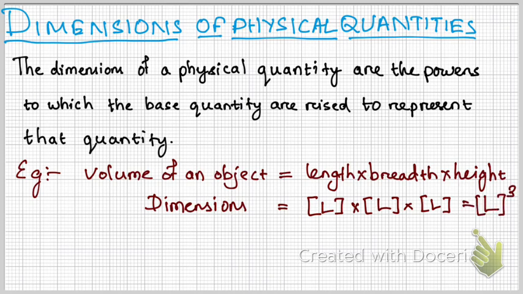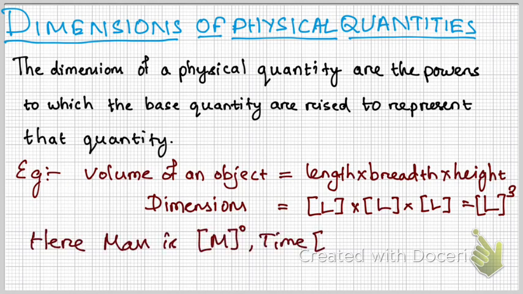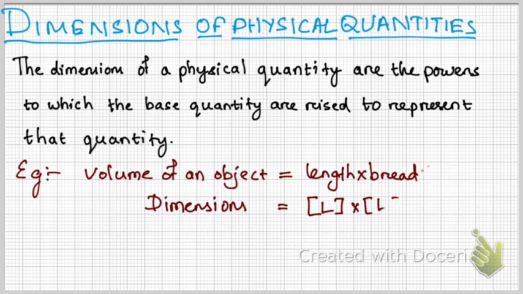So all these three represent the dimension L. So the dimensions of the total volume of an object will be in the power of cube. So this power cube is the dimensions of the volume. Similarly, here the mass and time are in the power 0.